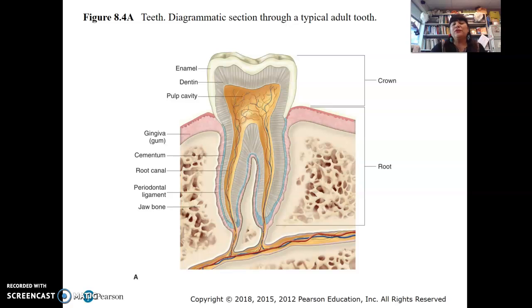If you've ever heard of a root canal, well, there are roots in here. Here's the pulp cavity, and there are nerves in here, and the root canal is right here. So sometimes if someone's had their tooth really damaged, they have to get a root canal.